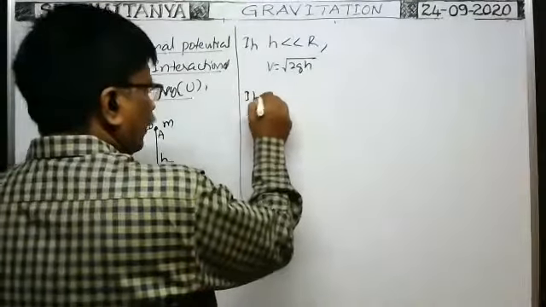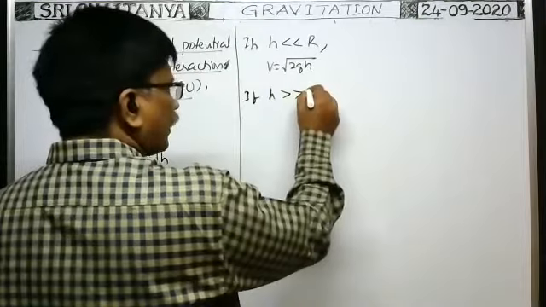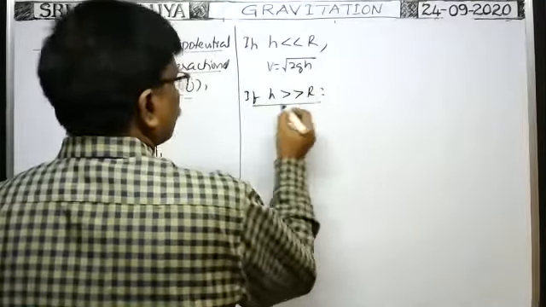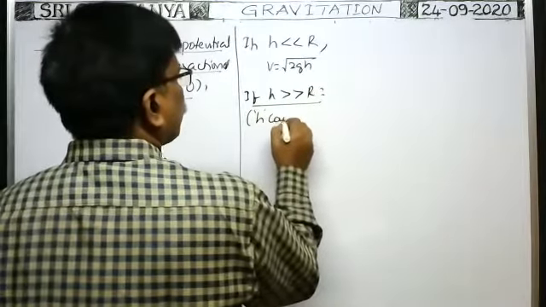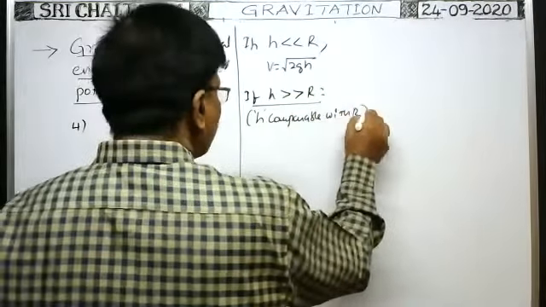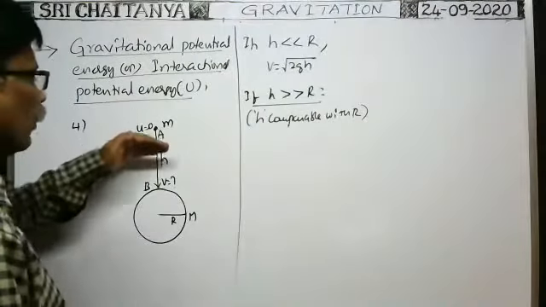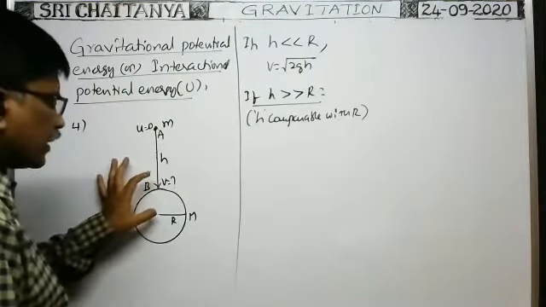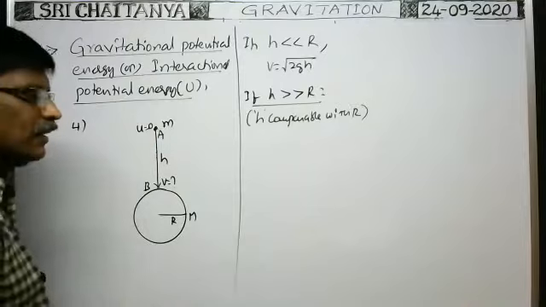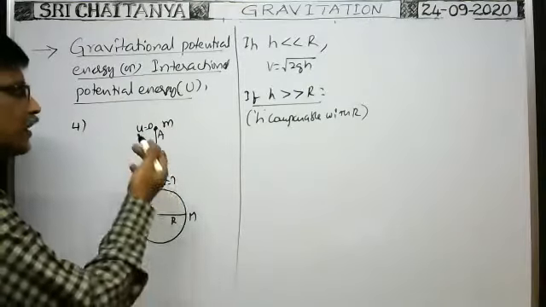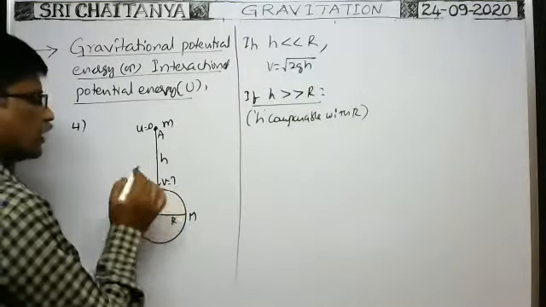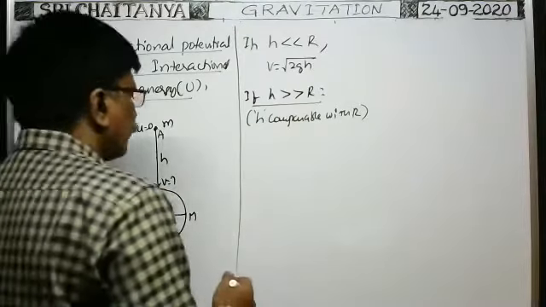If H is comparable with the radius of the earth, or greater than the radius, in such a case, as the body comes down, the distance of the body from the center of the earth decreases. Whenever it decreases, gravitational force increases. So a variable gravitational force acts, and then acceleration due to gravity also varies. In such a case, we cannot write directly this formula. In that case, if they ask the velocity of the body before it reaches the point, how can we do it? Okay, so here you see,